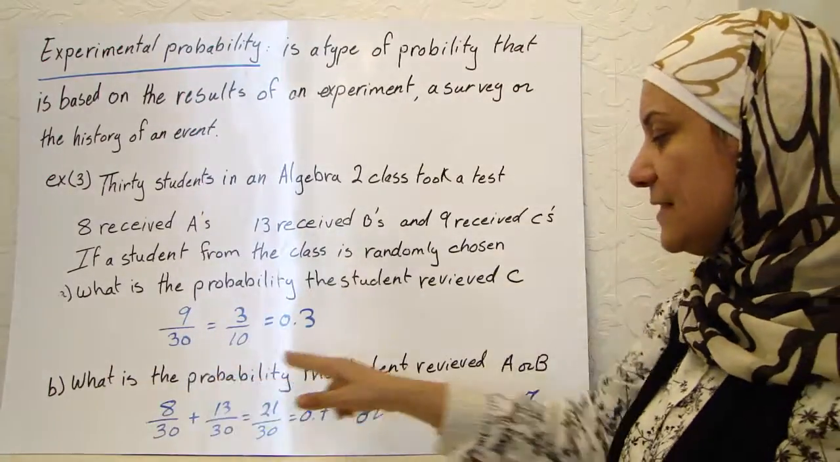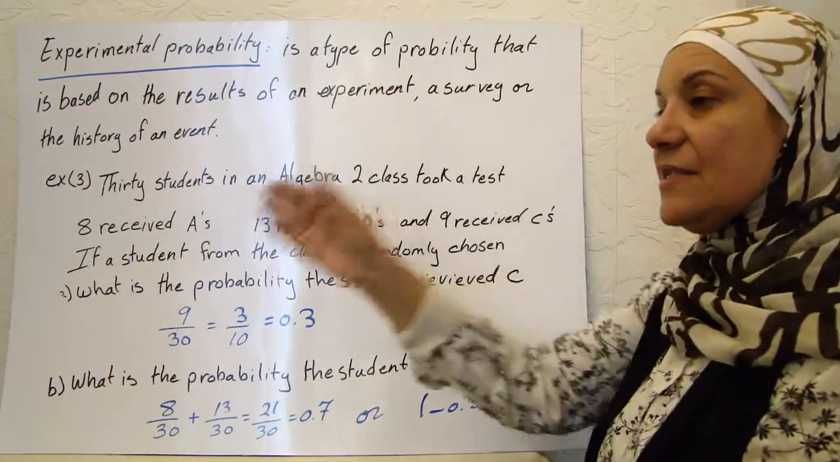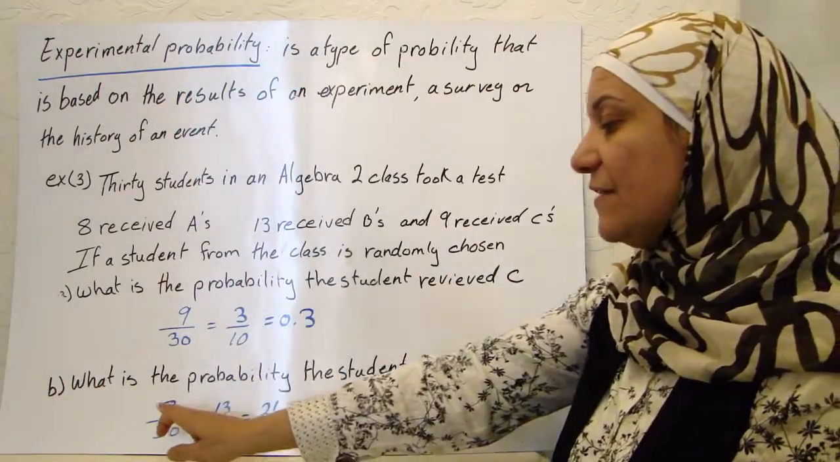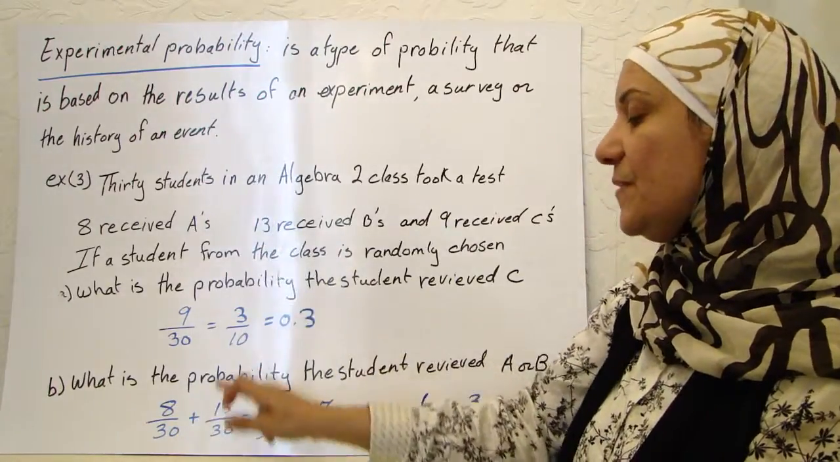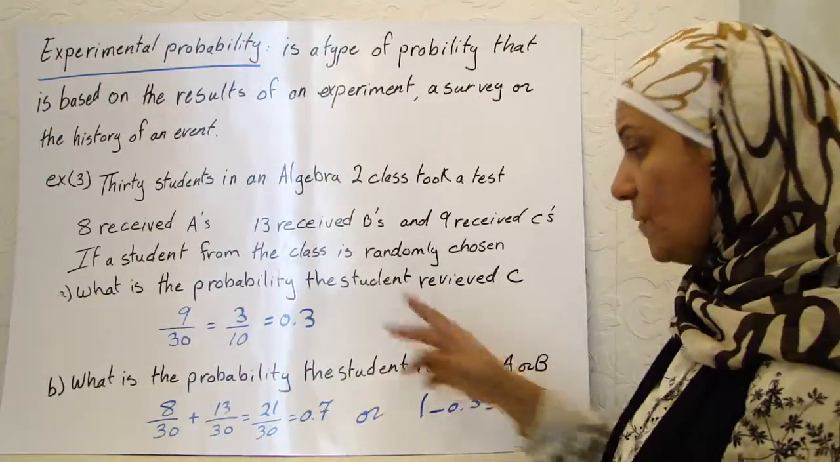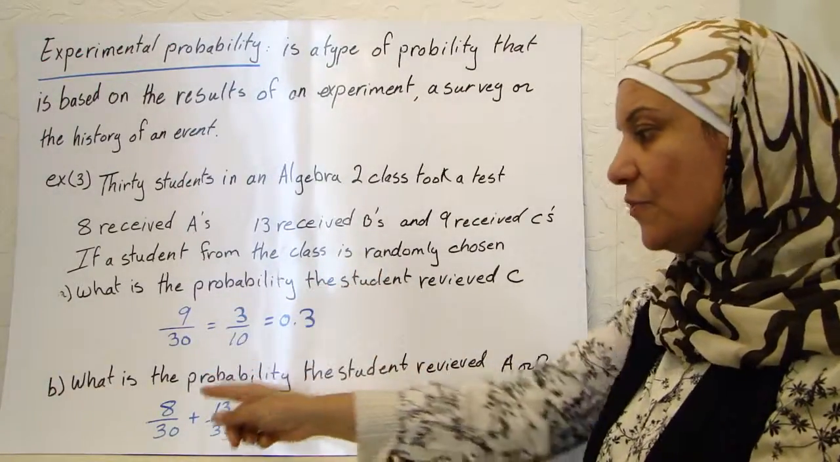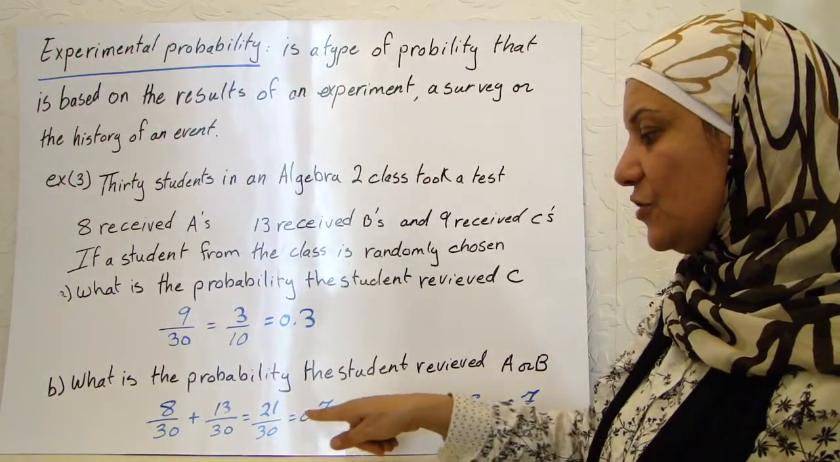What is the probability that the student received A or B? So it is either A or B. So I'm going to have the students who got A, which are 8 over 30, and the students who got B, which is 13 over 30, this or that. So the word or means I'm going to add them together. So I'm going to add those two probabilities, which becomes 21 over 30, which is 0.7.